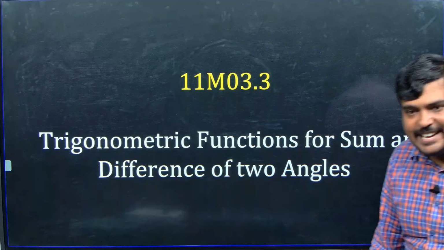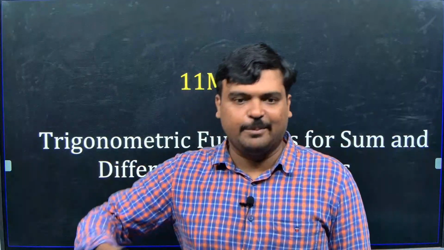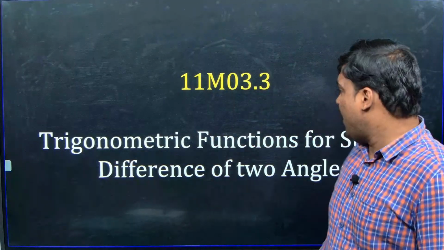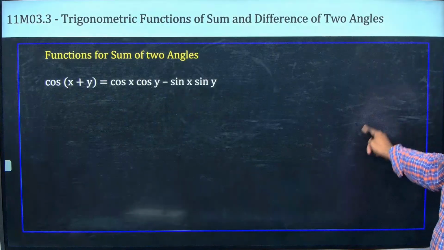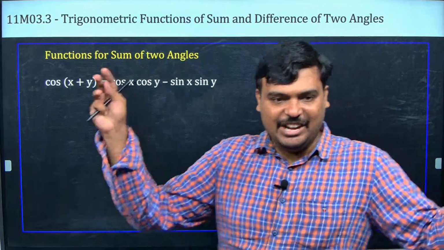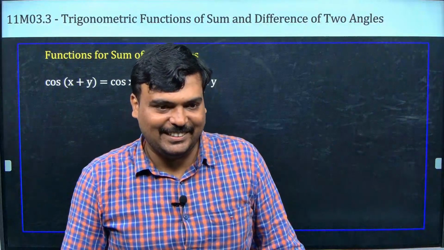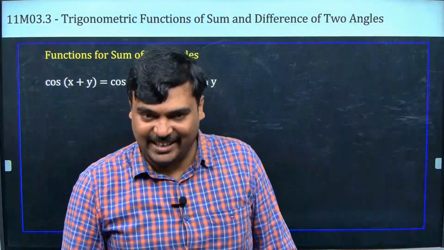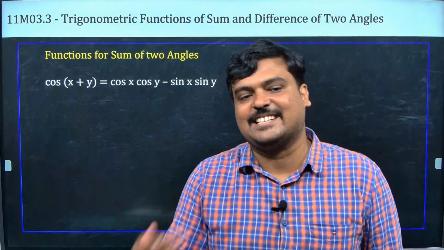That is sin x plus y, cos x plus y, tan x plus y. I hope I have derived these things in the very first class. Do you remember, we took two triangles and said both are congruent? I hope you remember that. I'm not going to derive it because the time is 8:30 already. I want to finish a little more, then at least I can finish it in the next class.